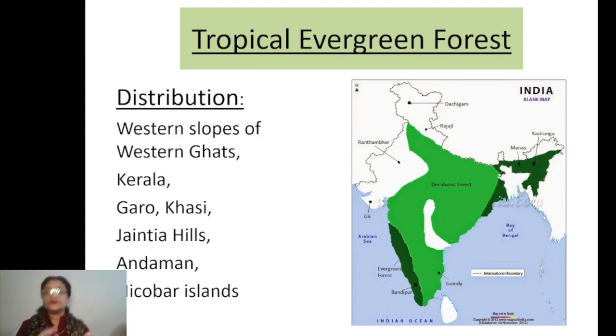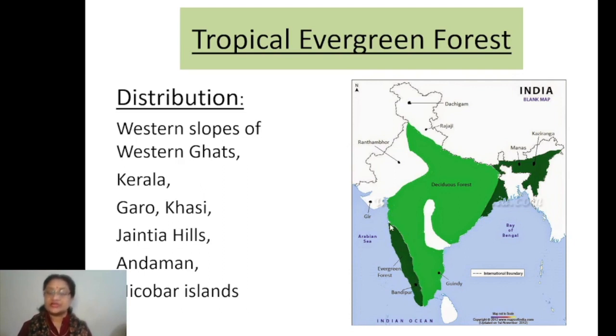Number one is the northeastern hills. The entire northeastern hills, or you can say the Purvanchal region, gets rainfall that almost crosses 200 or 250 centimeters. That is one region. Then the next area is the western slope of the Western Ghats.